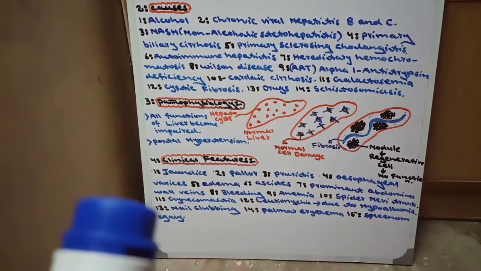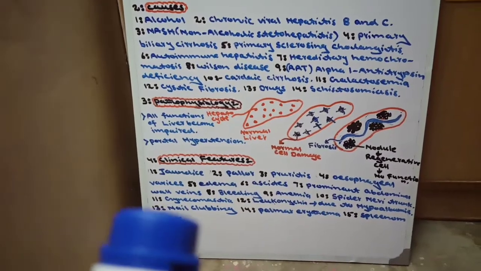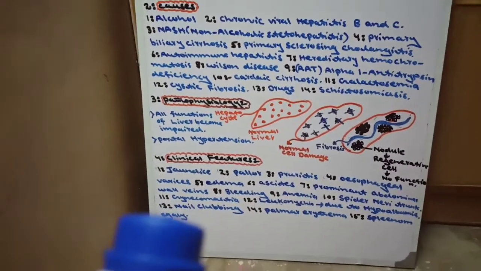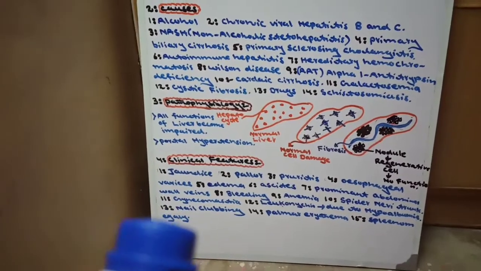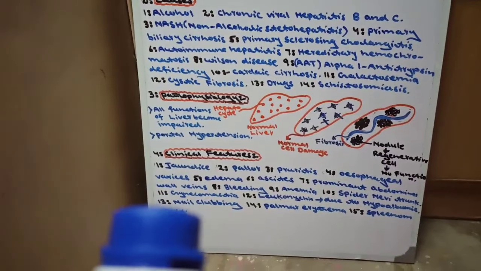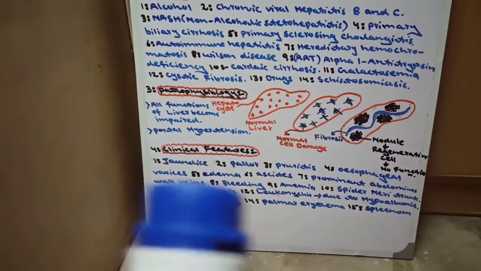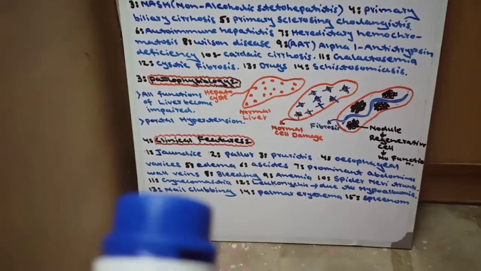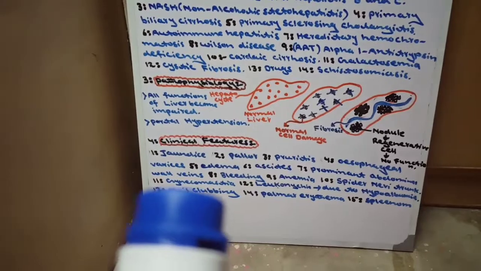And the 11th clinical feature is gynecomastia. Gynecomastia means increased size of breast in male. Why? Because sex hormones like estrogen, their metabolism occurs in the liver. When liver function becomes impaired, there will be increased estrogen level. In result, there will be gynecomastia in male, and in female there is amenorrhea. Amenorrhea means stop of menses.